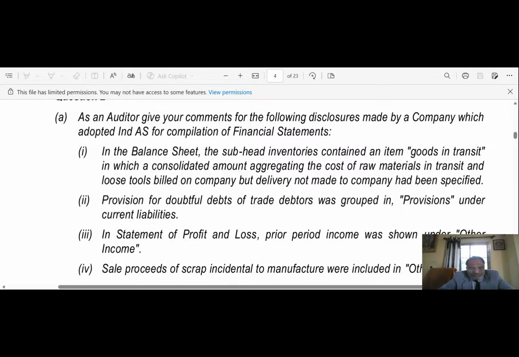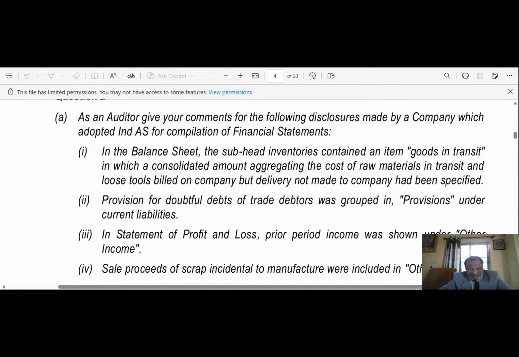Next item, sale of scrap. A sale of scrap is incidental to manufacturing or included in other income. See, the important thing is that the sale of scrap is incidental to the manufacturing. How would you disclose it in the P&L? And what is going to be the treatment in the balance sheet? And what is the significance of that?